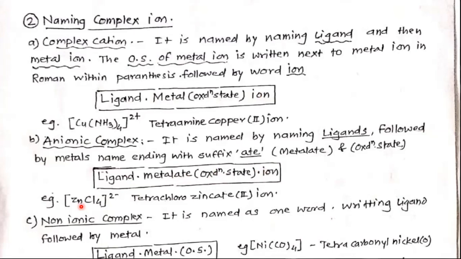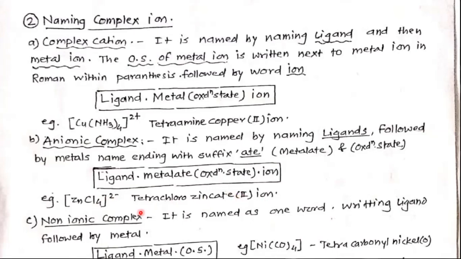See the example in square bracket, ZnCl4 2 minus. So it is an anionic complex, the square bracket having a negative charge. Ligands are chlorine, tetrachloro, zincate. The metal is zinc, so zincate, oxidation number 2, ion.